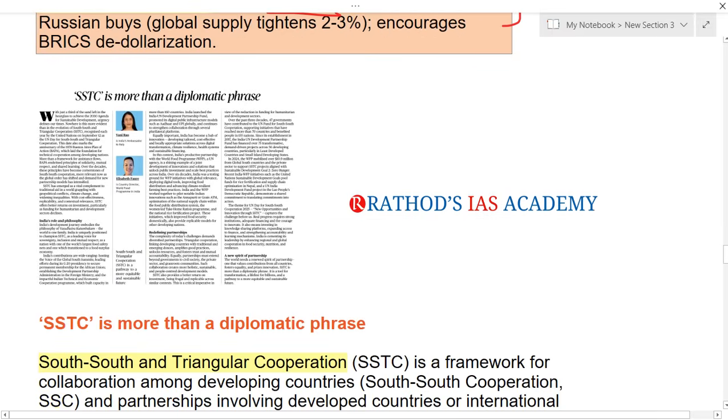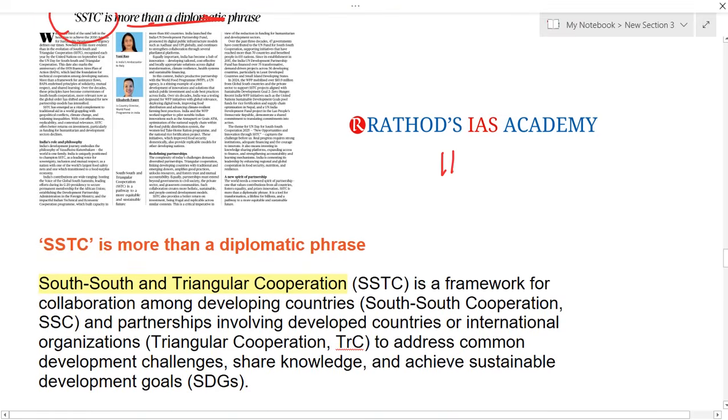And now let us see the next article. The title says SSTC is more than a diplomatic phrase. Actually, this article is important for your GS paper 2 under international relations. So SSTC is nothing but South-South and Triangular Cooperation. So you may get directly a 10 or 15 marker question based on this SSTC, guys. You have to focus here.